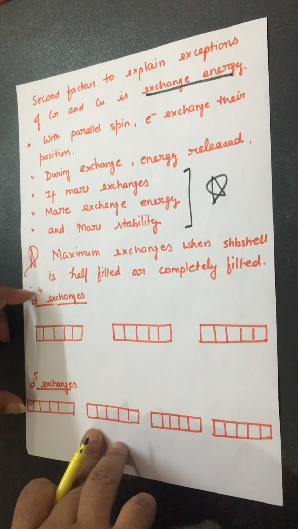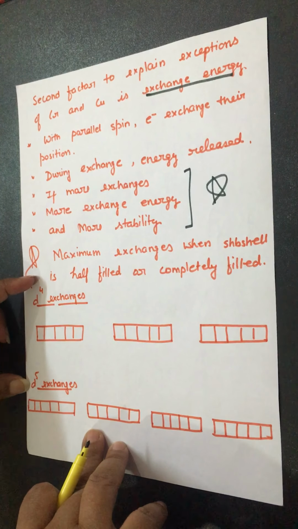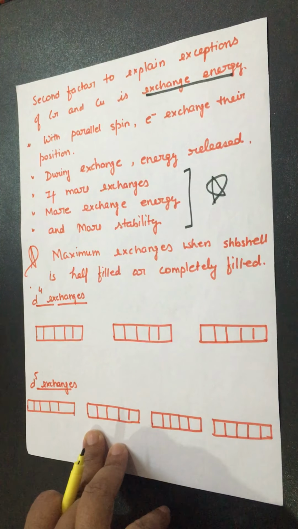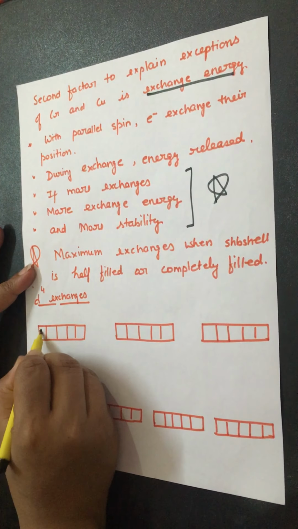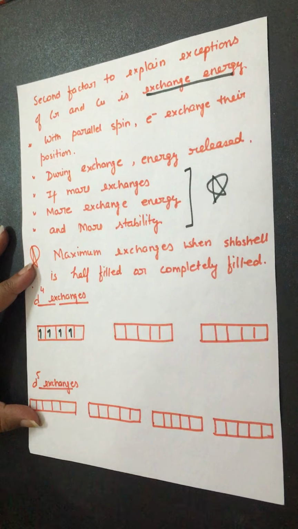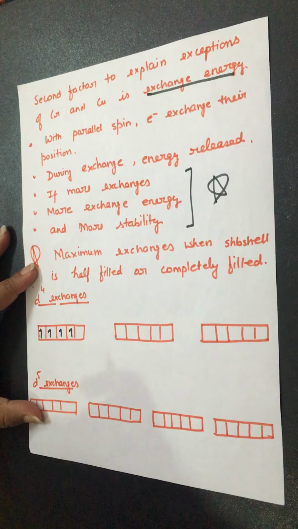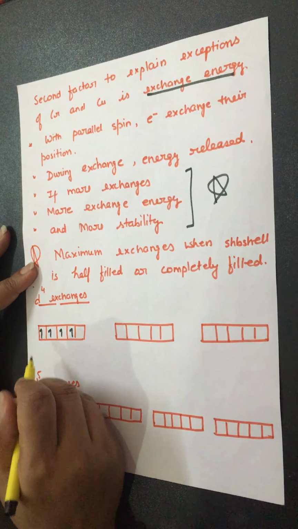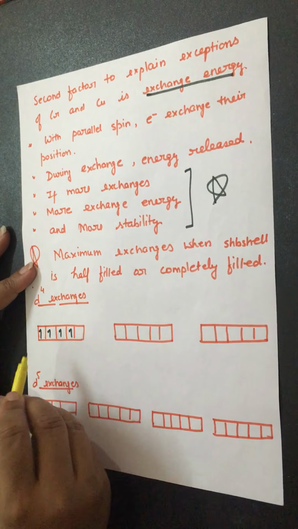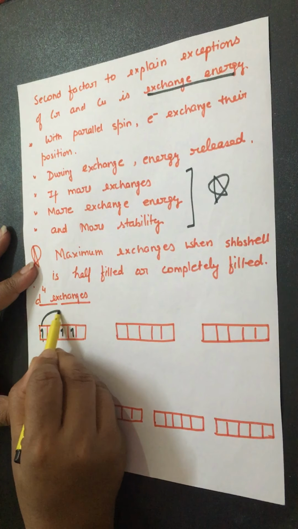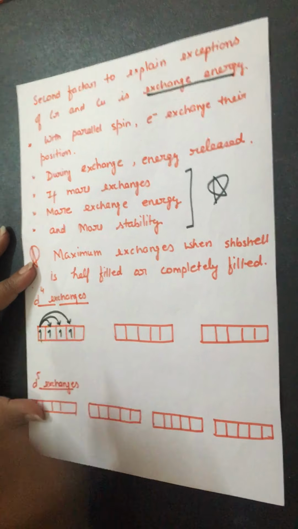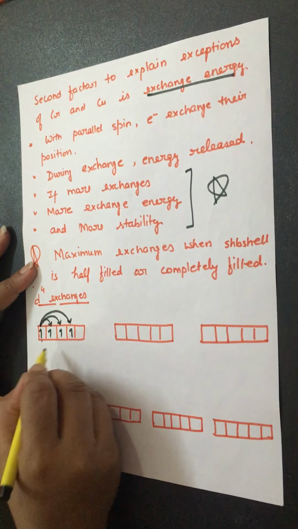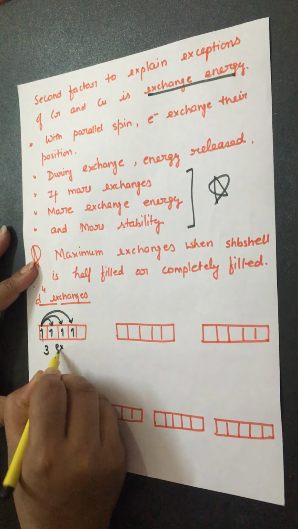We will see an example of d4 and d5. In the case of chromium, why is the actual EC d5 and not d4? Look at this, 1, 2, 3, 4 electrons are there. How can the exchanges take place? I am taking the example of the first electron first, this one. It can exchange with this one, it can exchange with this electron, and it can exchange with this electron. How many exchanges are there? 3 exchanges.